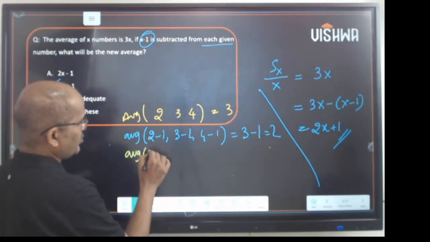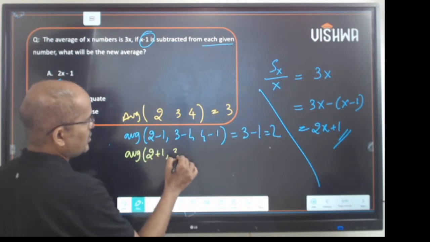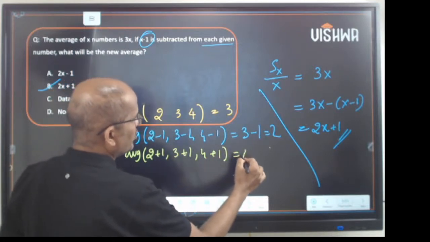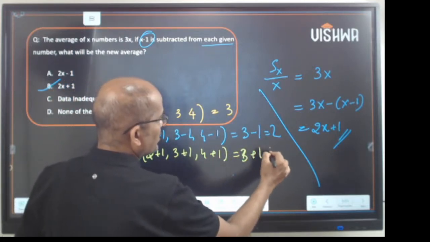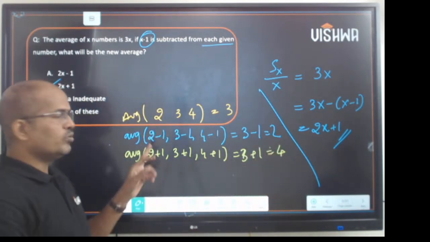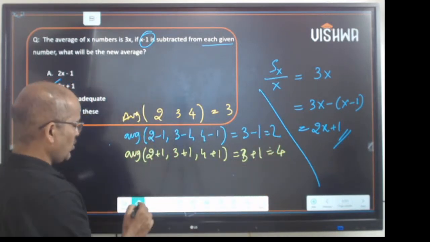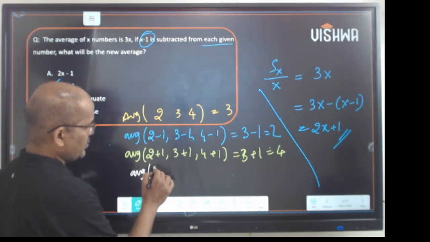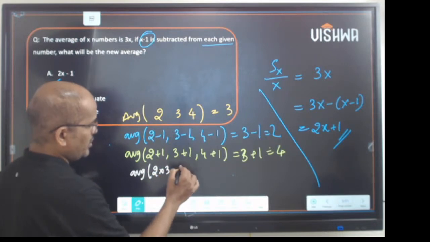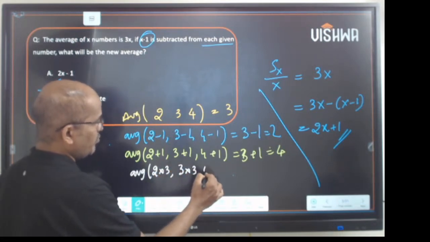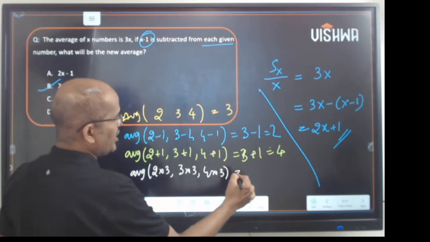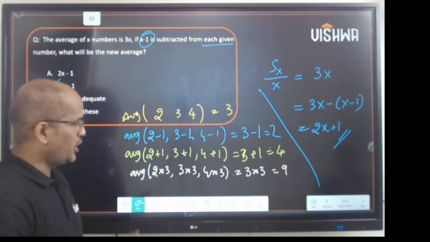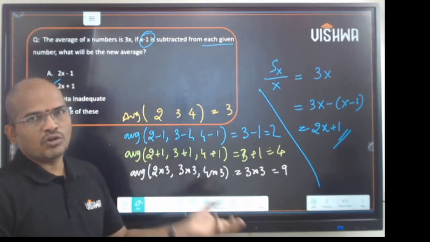The average of 2 plus 1, 3 plus 1, 4 plus 1 would be 3 plus 1, that is 4. Even if you multiply, 2 into 3, 3 into 3, 4 into 3, the average would be 3 into 3, 9. The same rule also holds for division.